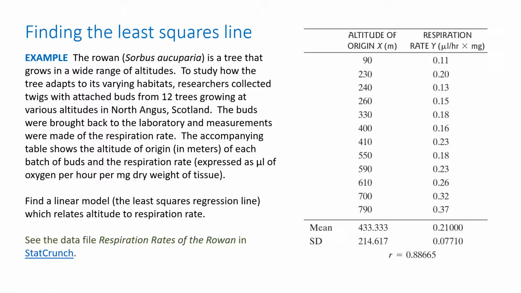The y-intercept we got was 0.07. So that's saying that at an altitude of 0, the respiration rate might be 0.07. However, we should be cautious about that because 0 is outside of the range of our data. 0 is not between 90 and 790. So we should be very cautious about making any statements like that.